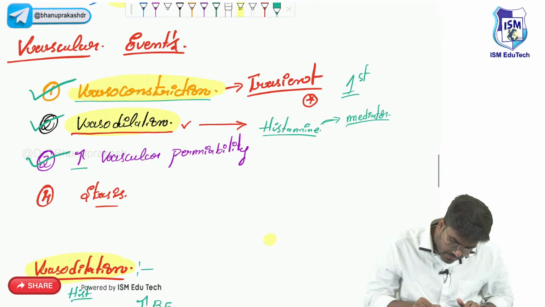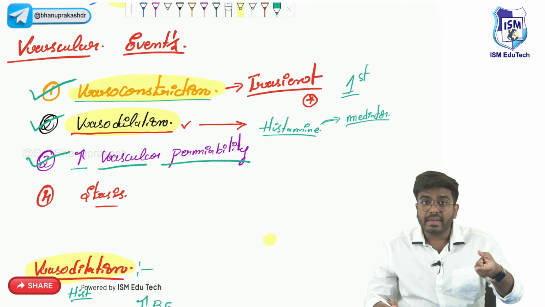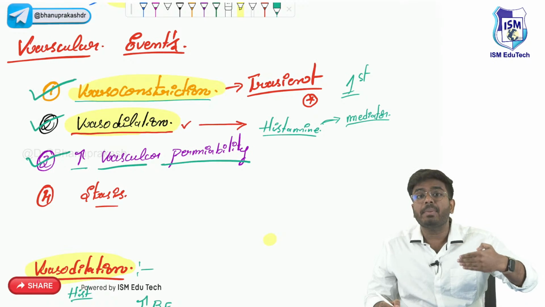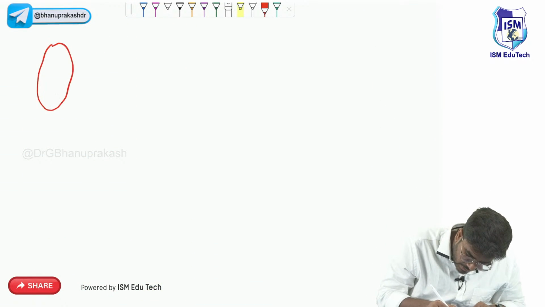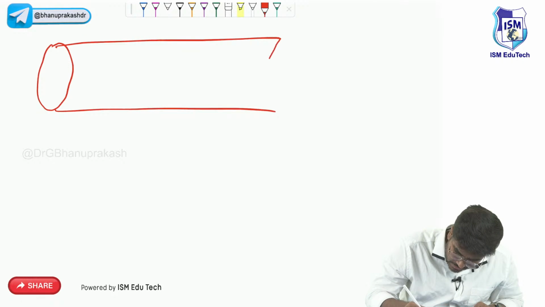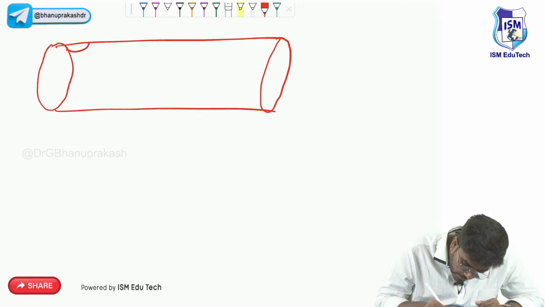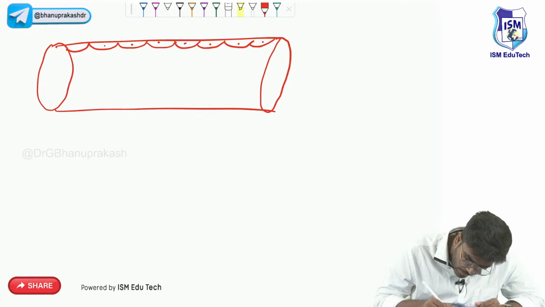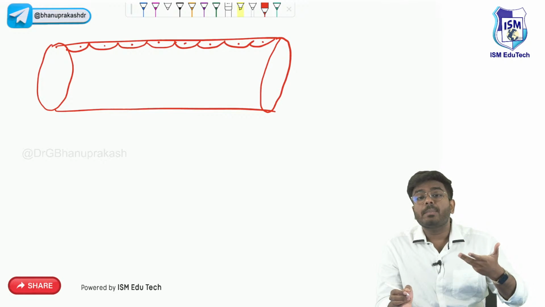Now what exactly is increased vascular permeability? The name itself tells you: something is increasing in the vessel. Vascular permeability means something is getting permitted. What is that? Normally, let's take this as a blood vessel, which is already dilated. These blood vessels are lined by the endothelial cells like this. Here on one side I am showing you the endothelial cells. Dilation is done. Now what happens is increased vascular permeability.